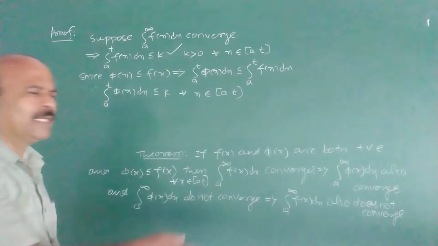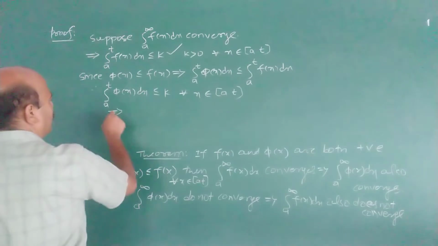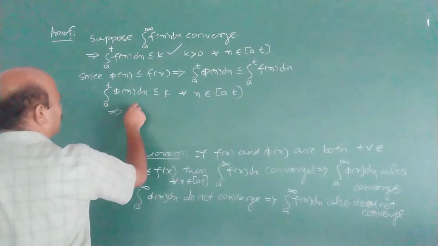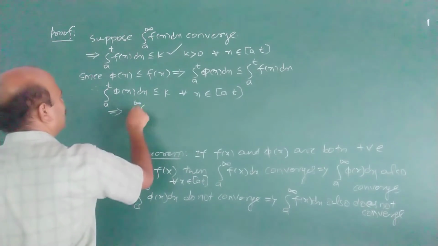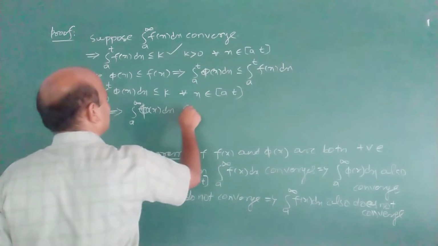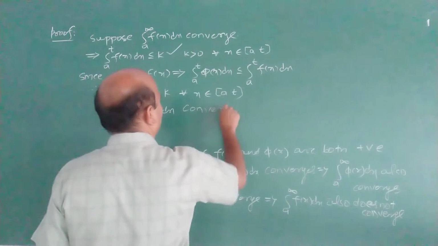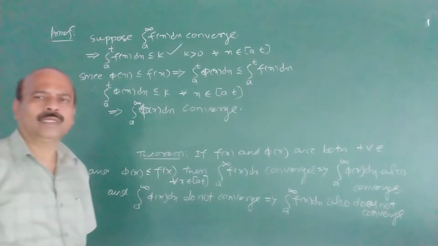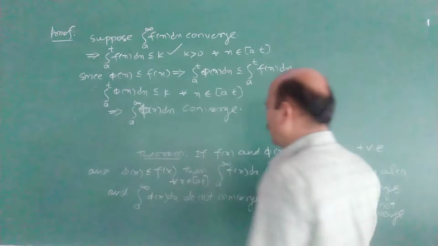Now, by the necessary and sufficient condition, the integral from a to infinity of φ(x) dx converges. This is the first part.